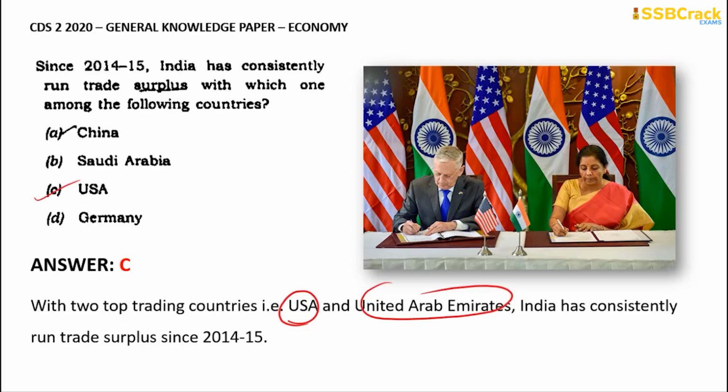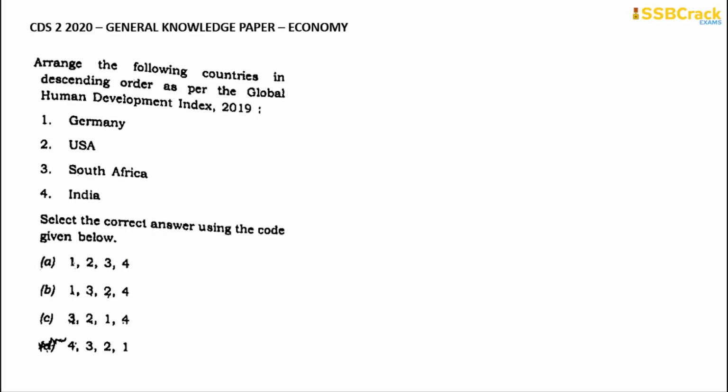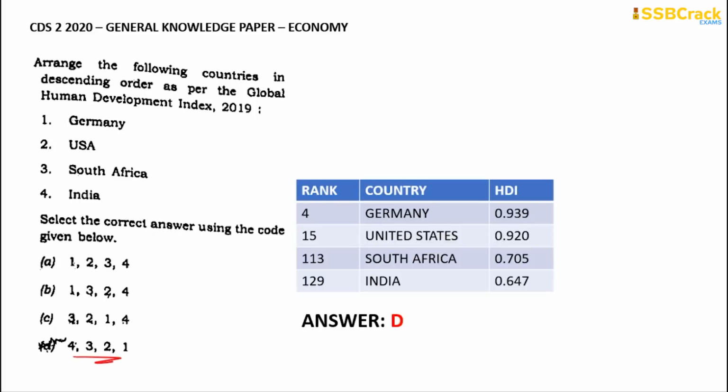Now going through with the next important Indian economy related question: arrange the following countries in descending order as per the Global Human Development Index. As per the Global HDI 2019, we need to arrange these in descending order, that means from the first to the last. The given countries are Germany, USA, South Africa and India. Which one is the correct answer regarding the order? The correct answer for this one is option D, 4, 3, 2 and 1.